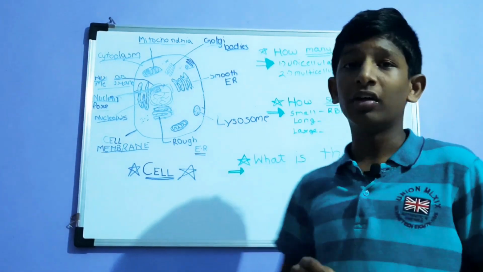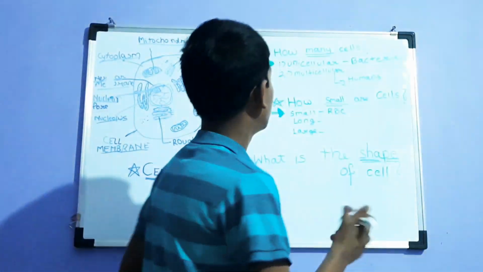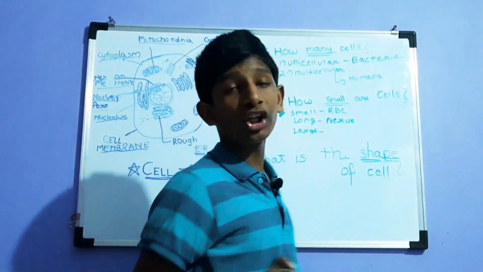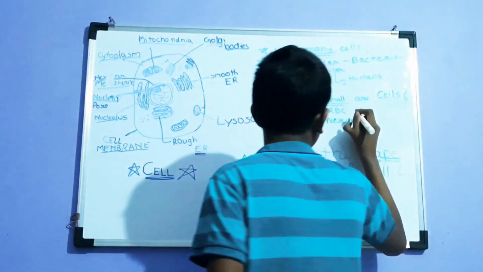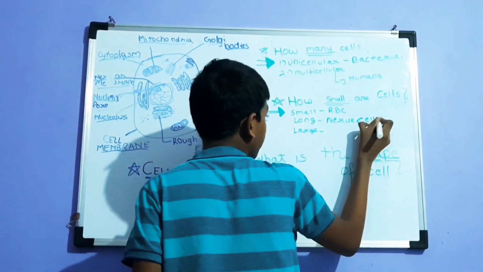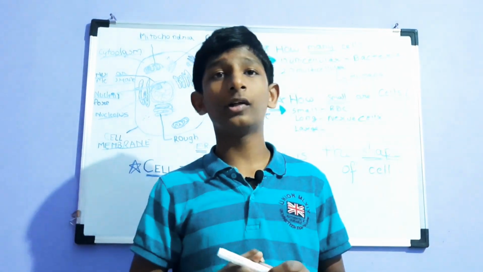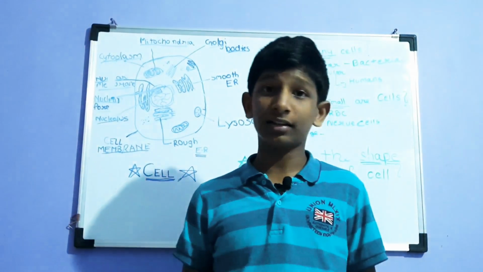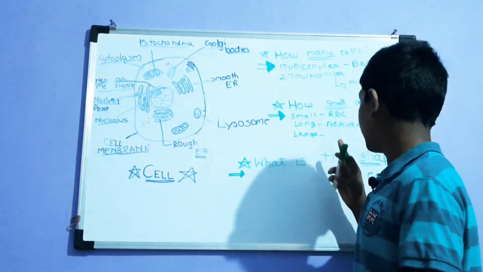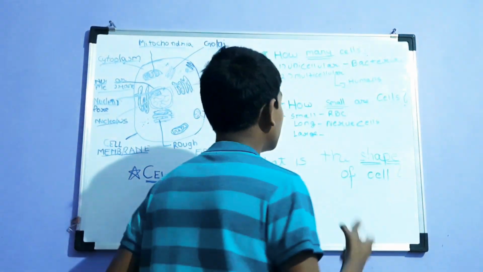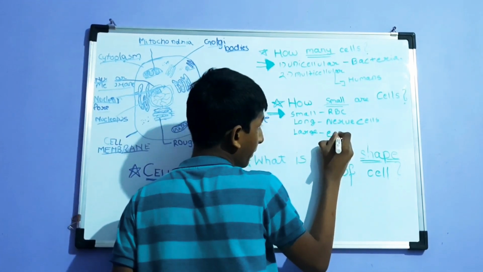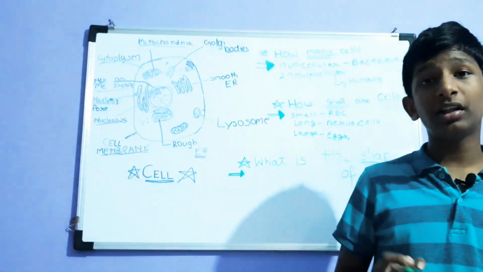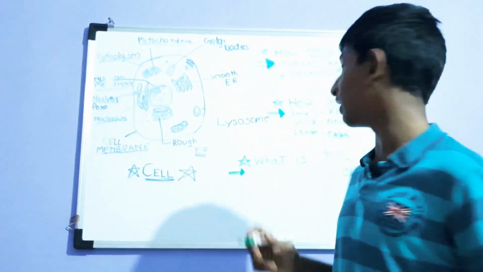And the second is long. Now, which cells are really long? The nerve cells in our body. You might know what the nerve cells are. Nerve cells are the longest cells in our body, which are really long, like from head to toe. Some nerve cells are very long. Cells can also be large, like eggs. Yes, eggs are large, but the largest cell is the ostrich egg.